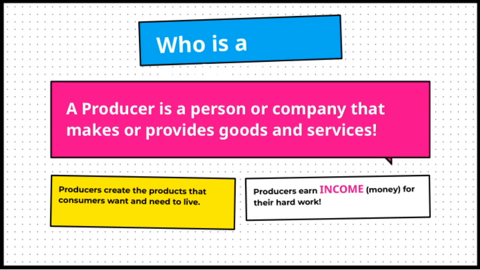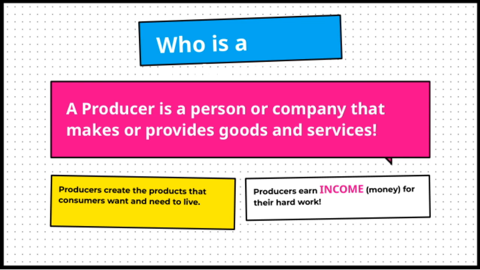Producers earn income, which means money, for their hard work. It's their reward for creating the products and services that people want and need to live their daily lives. Think of it this way. A producer can be a person or a company that makes or provides these goods and services. So when you buy a toy or get a haircut, you're actually supporting a producer.